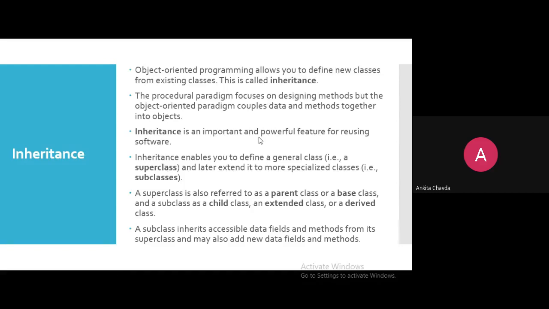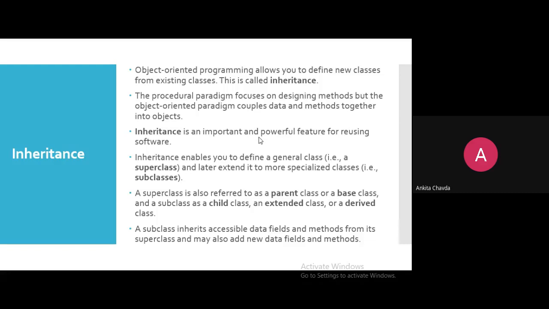Why? Because if my superclass has declared those variables as private, then they are not accessible. So they won't be there in your subclass if they are private. If it is public or protected or default, because here in Java we have 4 access specifiers: private, public, protected and default. If you are not writing anything, then which access specifier is that? Default, because you are not writing anything, and default is accessible only within the package, right? In that package, if any of the classes are there, they can access each other's data.